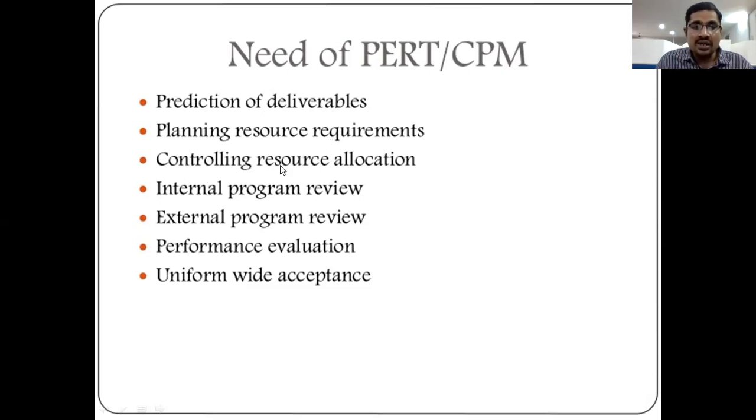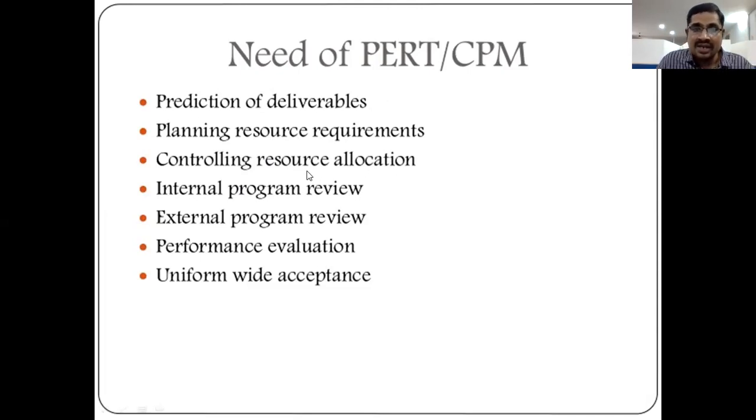Next, controlling the resources allocations. Planning is about how much resources we need. Next is resources allocation and controlling their utilization. Resources means the 5 M's: money, men, materials, machinery, and methods.